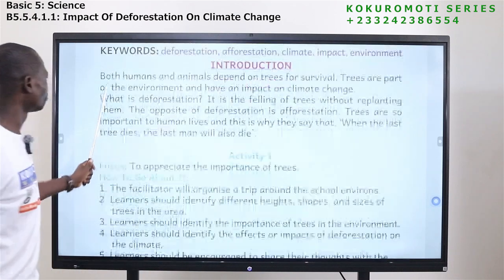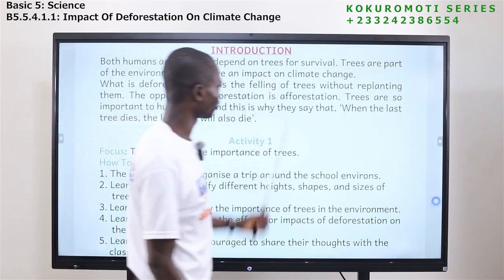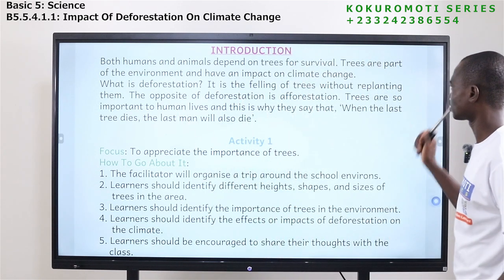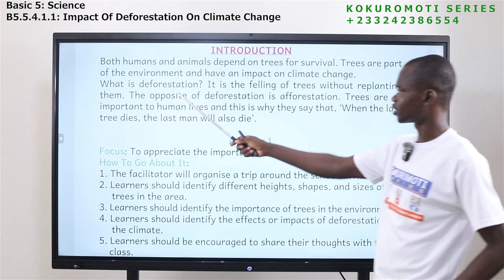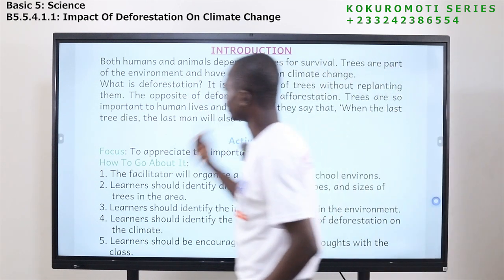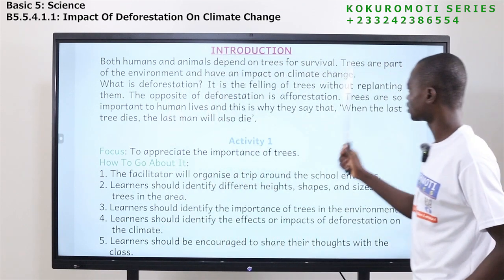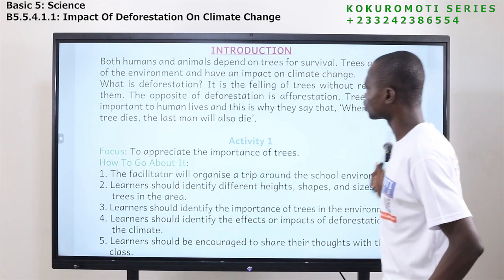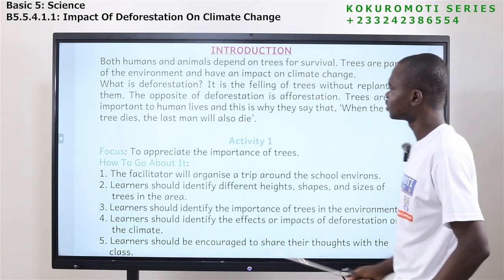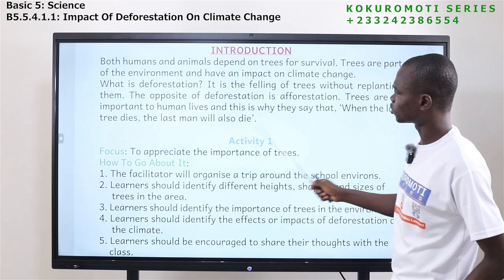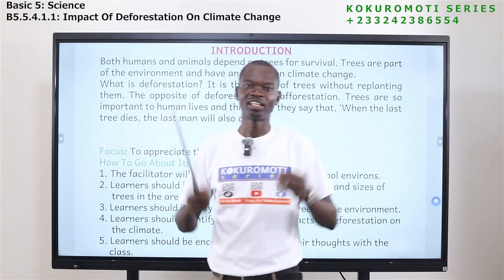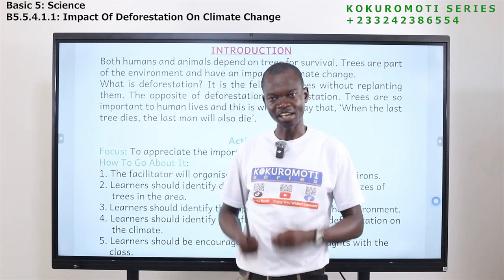Both humans and animals depend on trees for survival. Trees are parts of the environment and have an impact on climate change. What is deforestation? It is the felling of trees without replanting them. The opposite of deforestation is afforestation. Trees are so important to humans' lives, and this is why they say that when the last tree dies, the last man will also die. Our lives depend on trees. Our lives depend on plants.